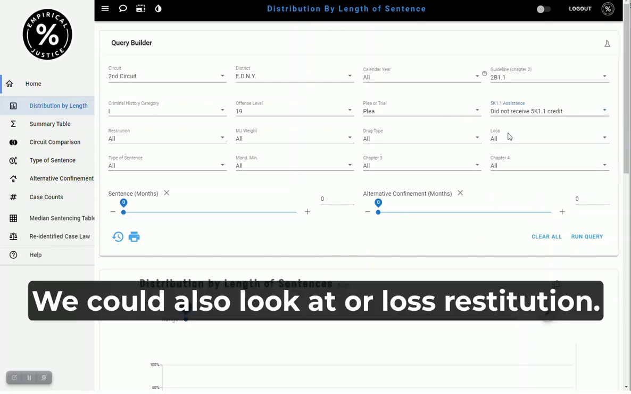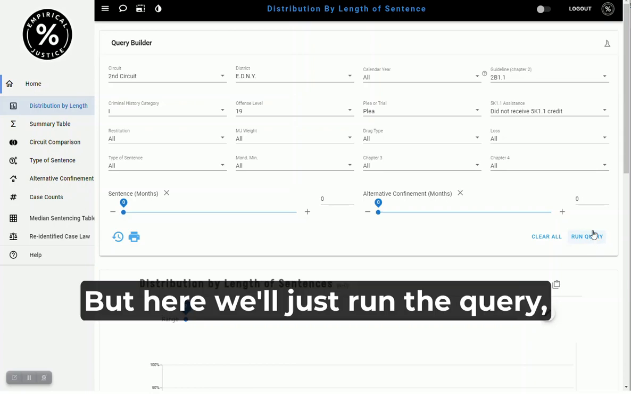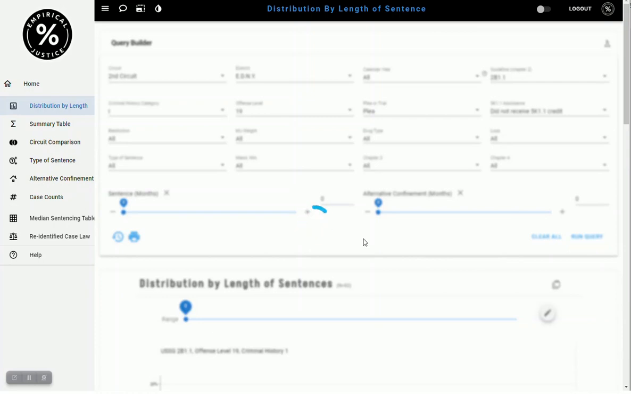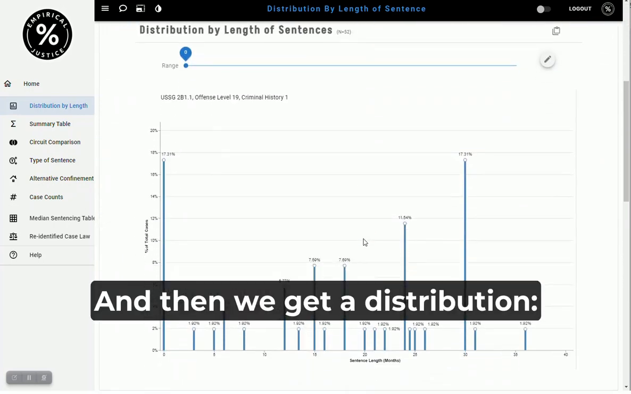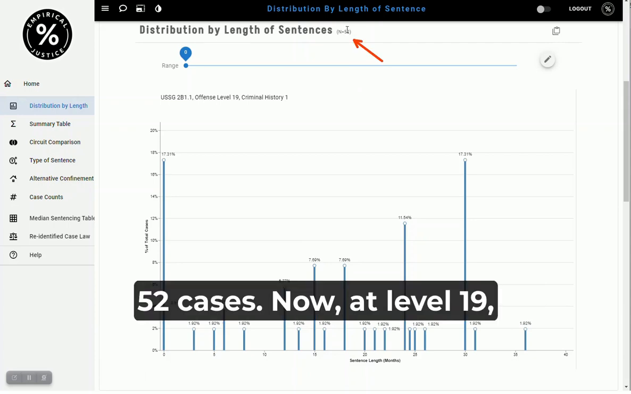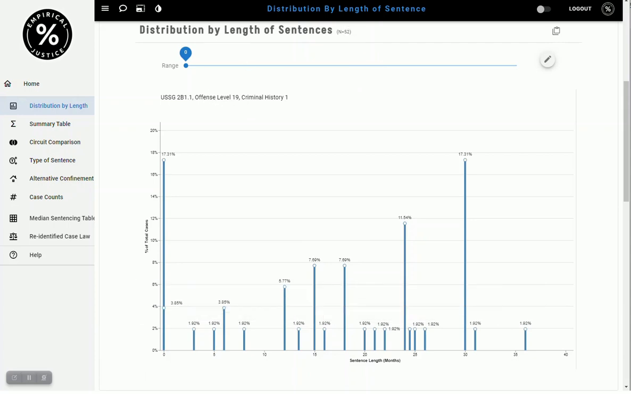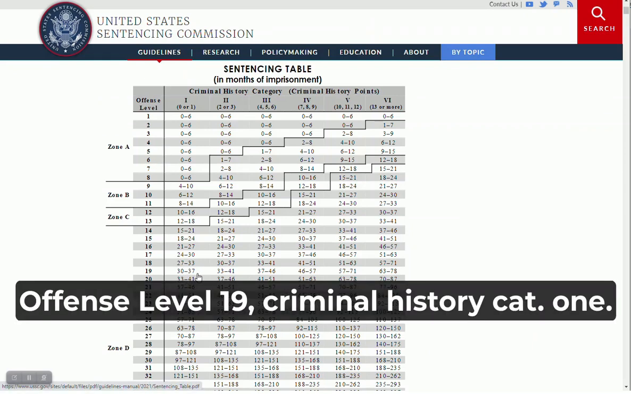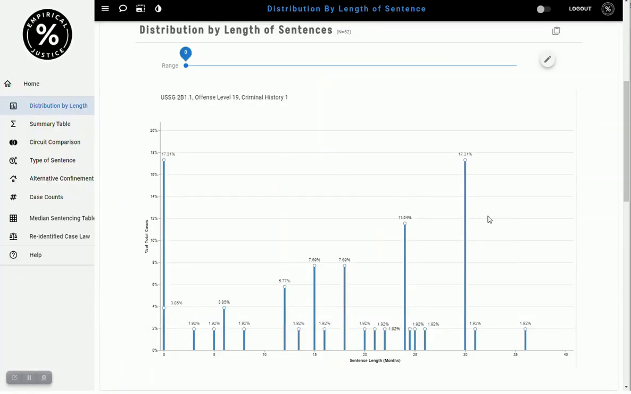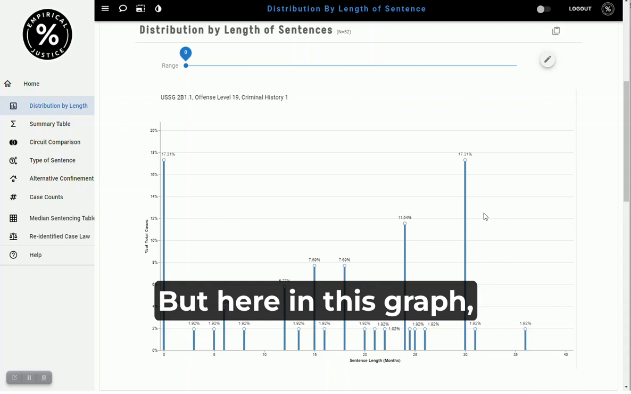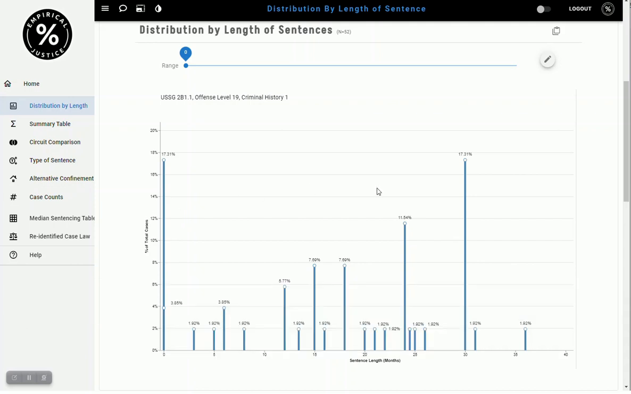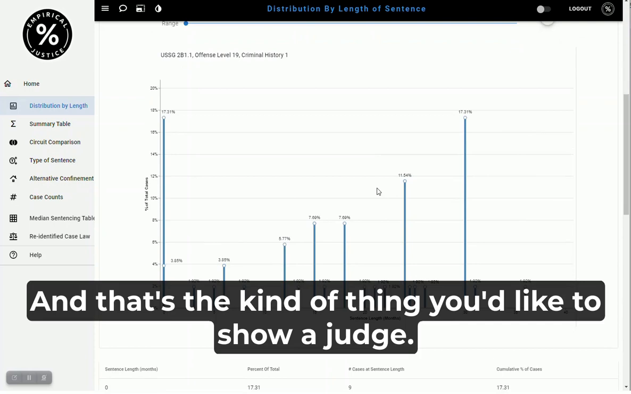You could also choose loss, restitution, but here we'll just run the query, and we're clicking on this button in the far right-hand corner. And then we get a distribution. 52 cases. Now at level 19, the guidelines are 30 to 37 months. Level 19, criminal history 1. But here, in this graph, you can see that most cases are actually lower than 30 months. And that's the kind of thing you'd like to show a judge.